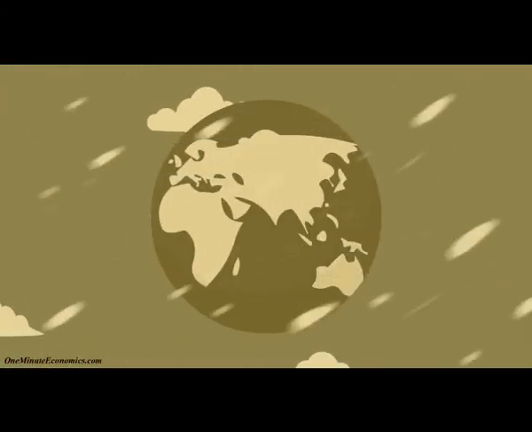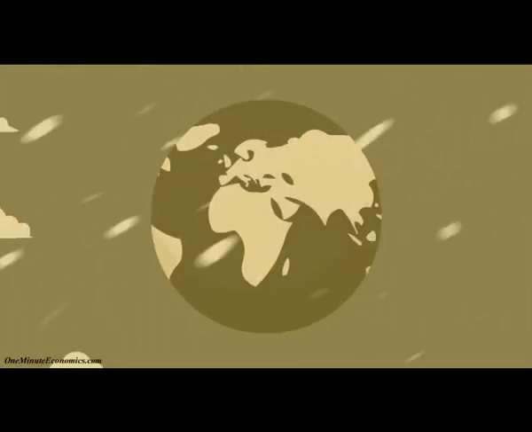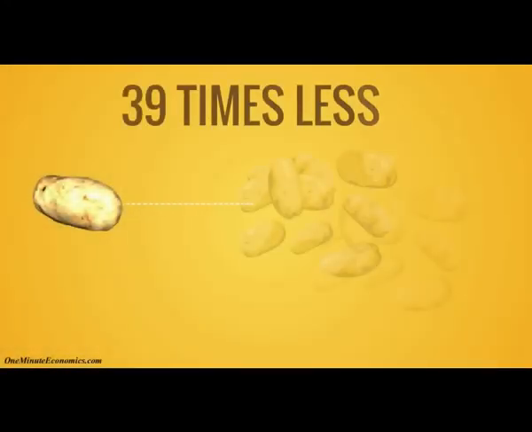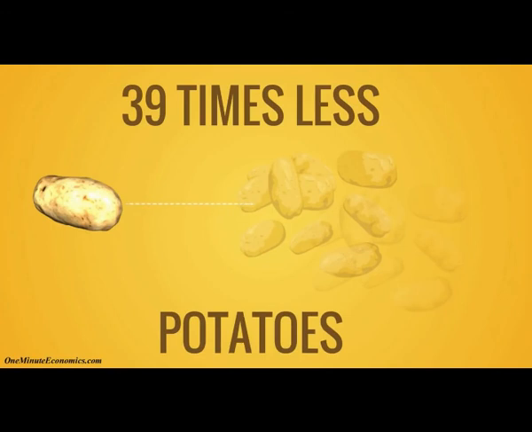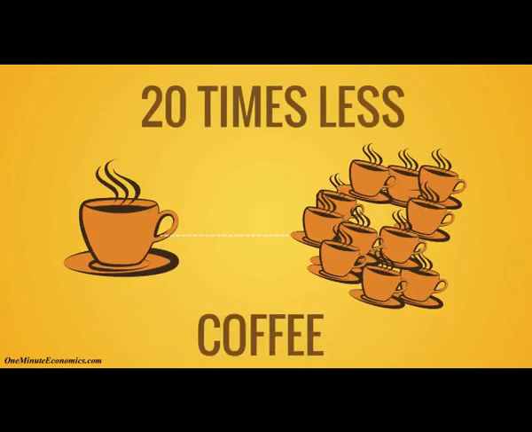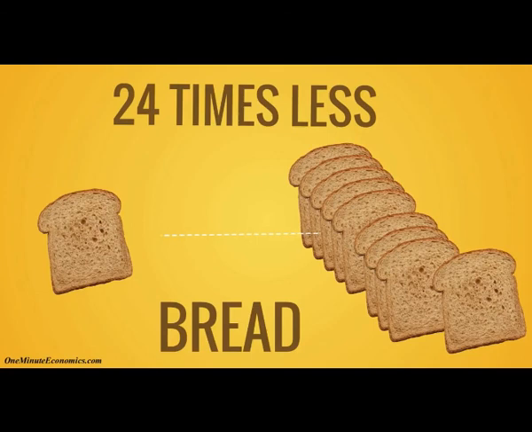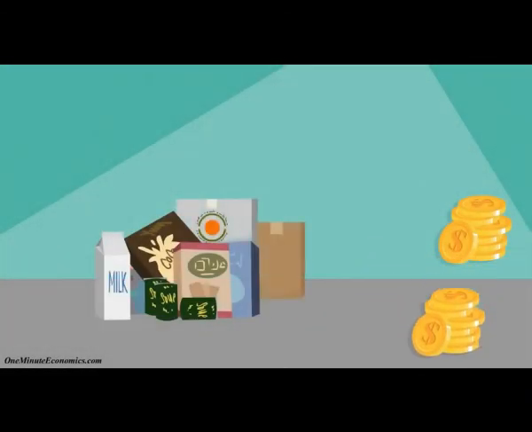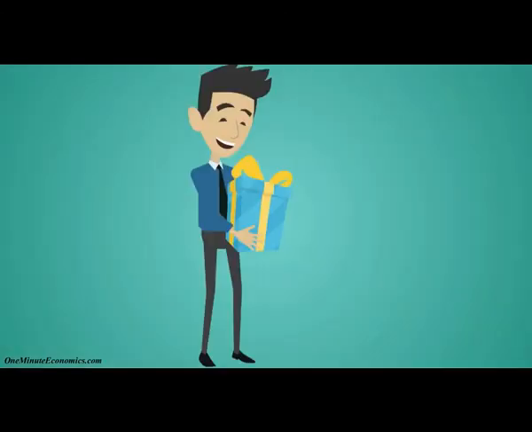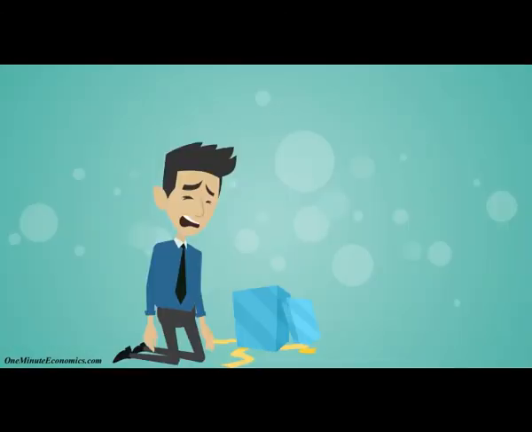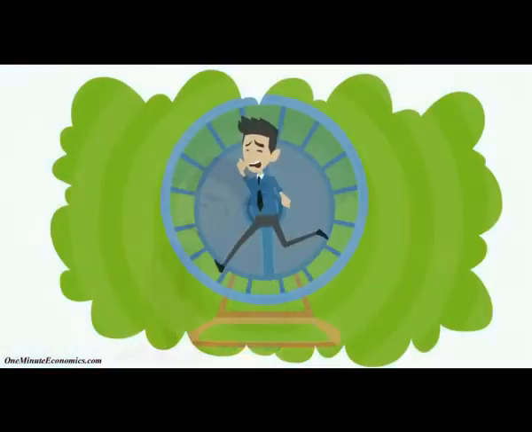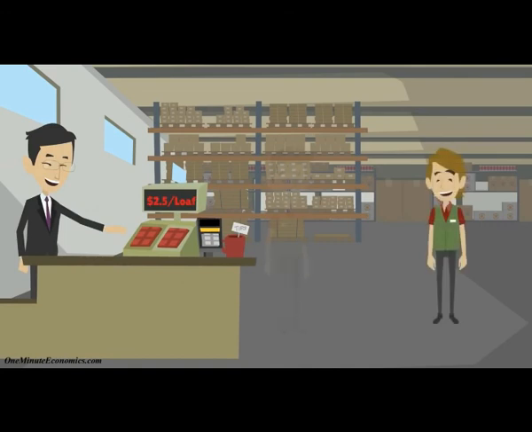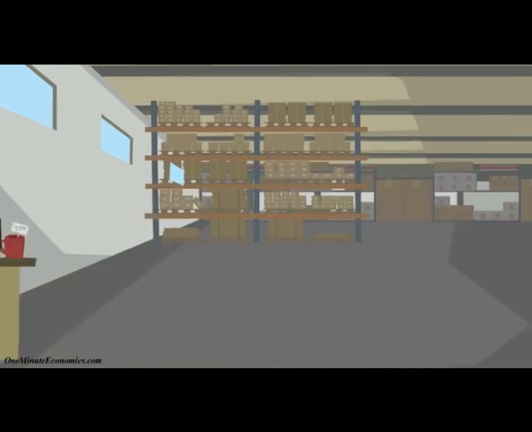History makes the effects of inflation crystal clear. Today, each dollar buys you approximately 39 times less potatoes than 100 years ago, or 20 times less coffee, 24 times less bread, and so on. When the prices of goods and services go down, we have deflation. Lower prices may seem like a blessing, but deflation is actually a curse because it generates a vicious circle. If prices go down, the profits of businesses tend to go down with them, and the economy suffers.